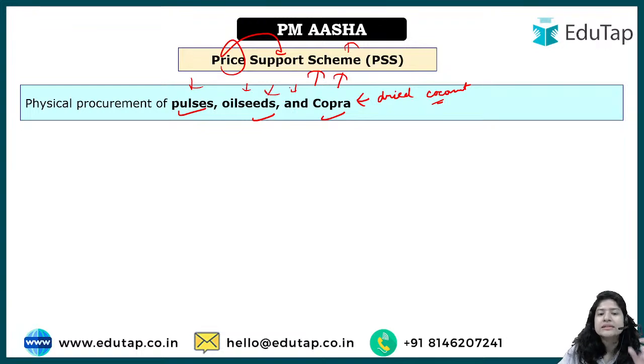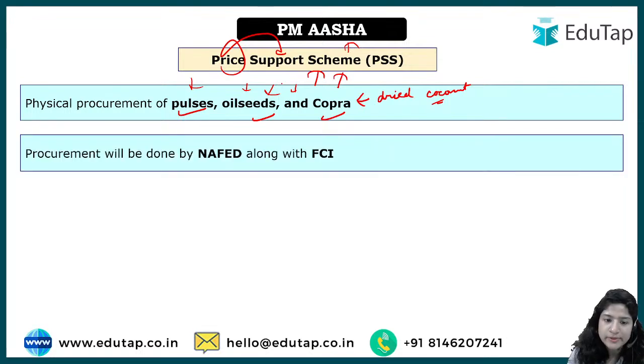Oilseeds are crops which provide you with oil. For example, groundnut provides you with groundnut oil. Safflower and mustard seed provide you with mustard oil. So oilseeds are such crops. Pulses are your legumes, the dal. So physical procurement of these will be done. And who will do this physical procurement? NAFED, the National Agriculture Cooperative Marketing Federation of India, along with the Food Corporation of India, will do this physical procurement.